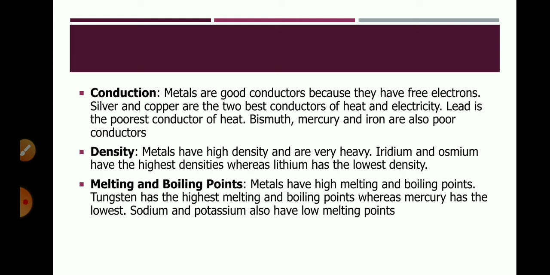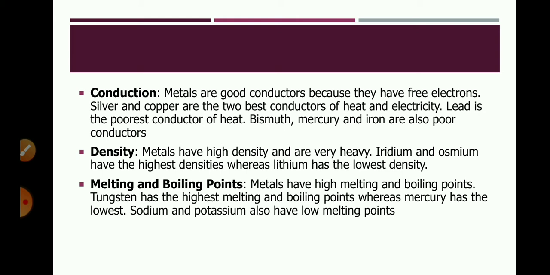Tungsten is a poor conductor of electricity. Tungsten has the highest resistivity. It resists the flow of current. So though it is a metal, it is a poor conductor of electricity. Next is density. Metals have high density and are very heavy.